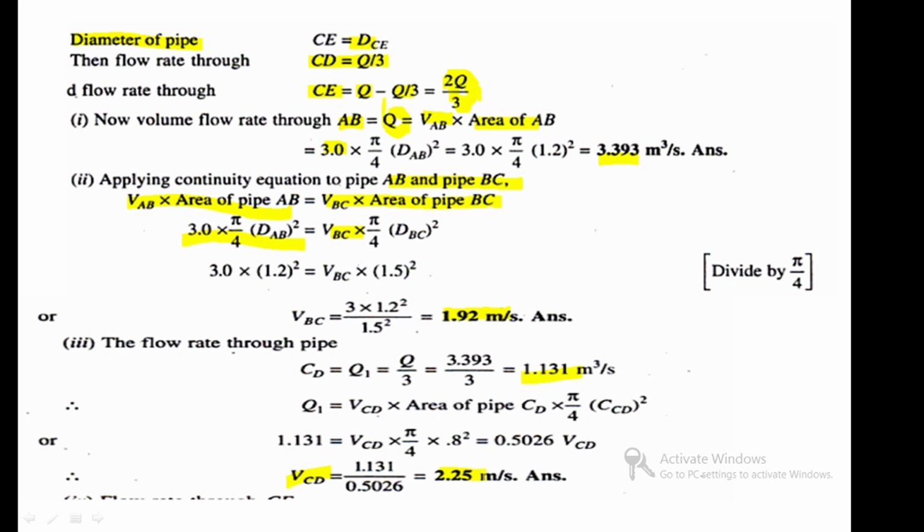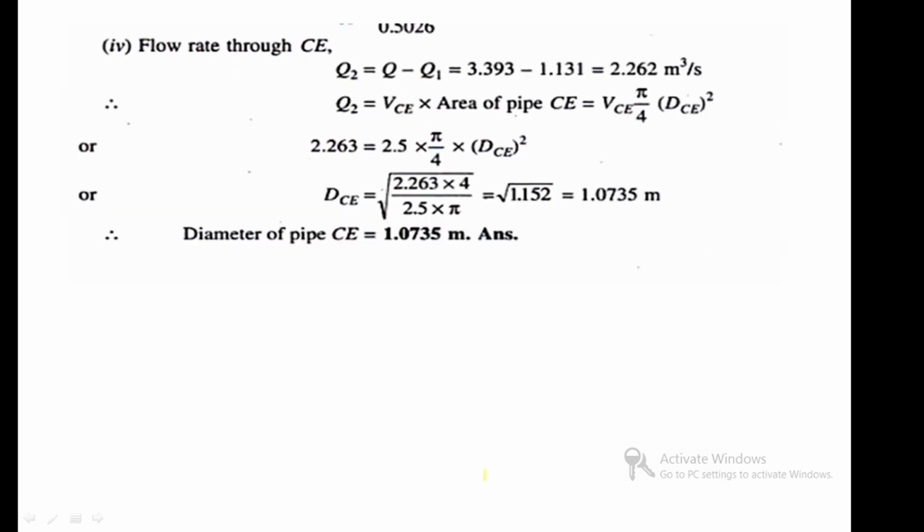After that, the flow rate through CE. How to find the flow rate through CE? That is Q2, Q minus Q1. The amount of water entering in QAB will be divided into two parts, Q1 and Q2. So Q2 equals Q minus Q1.